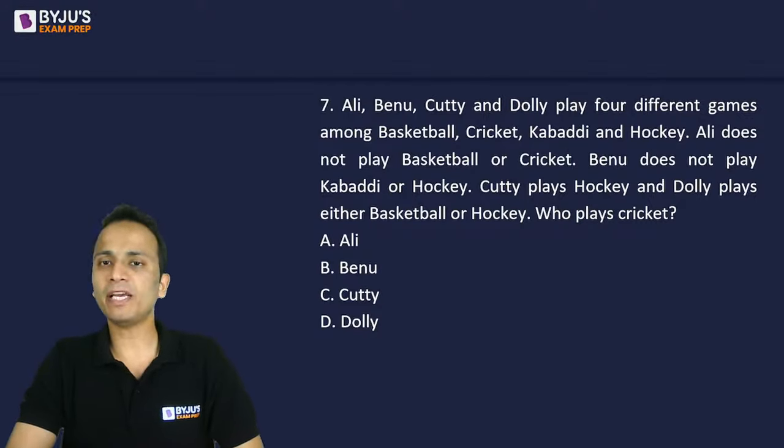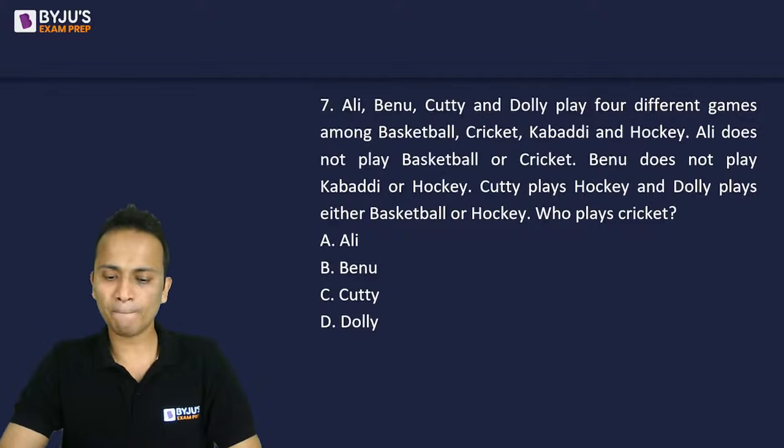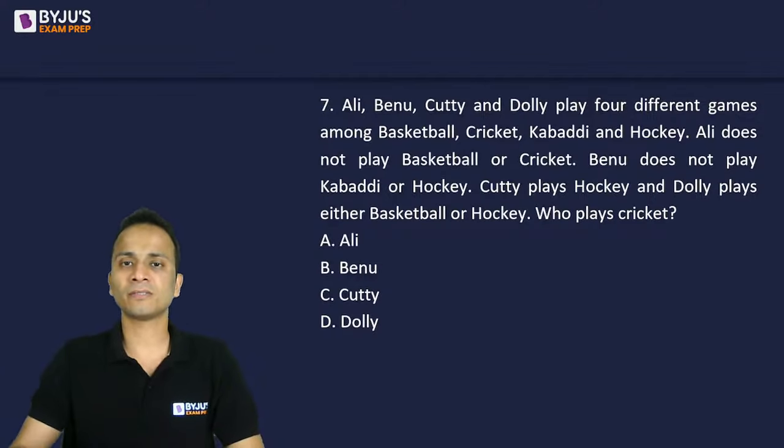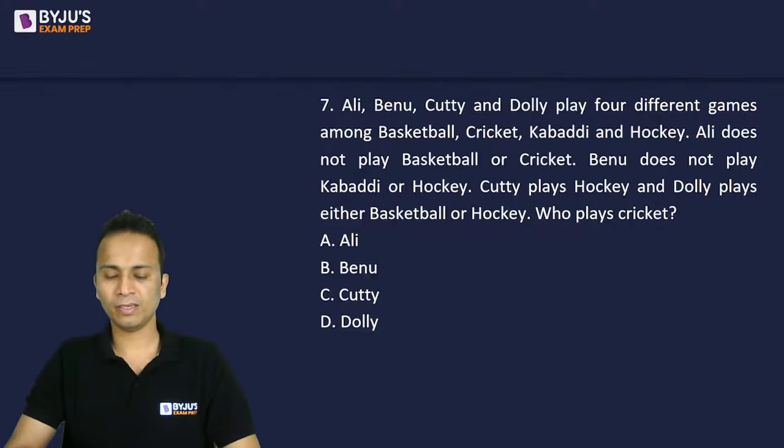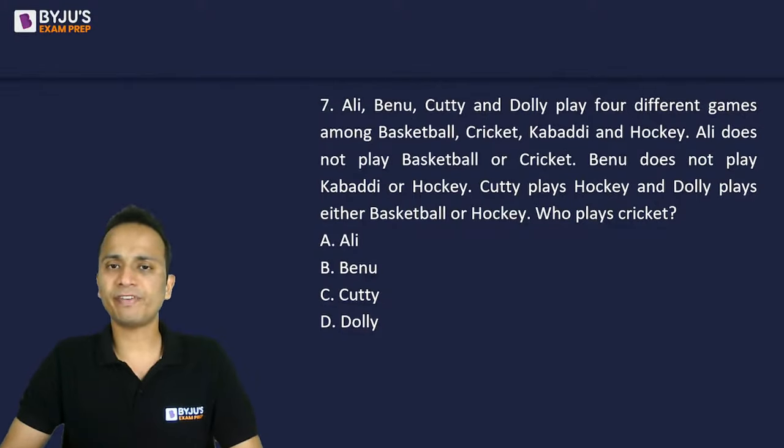Question number 7. Now, A, B, C, D play 4 different games among basketball, cricket, kabaddi, and hockey. The conditions are given, and you'll have to find out who plays cricket. Again, you should not take more than 45 seconds. Get into this question and quickly finish it off.